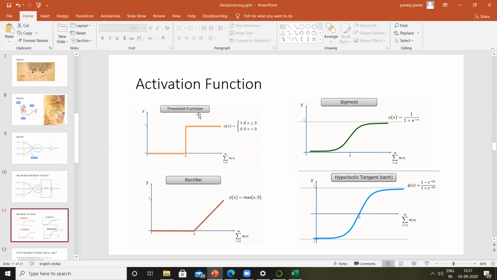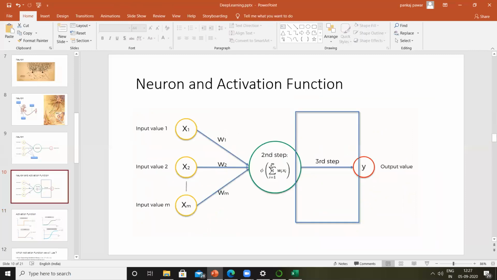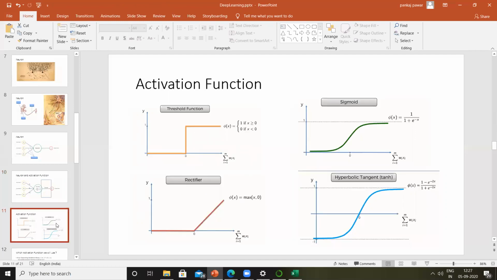We have an activation function called a threshold function. We have an activation function called a sigmoidal function. We have an activation function called a rectifier function. We have an activation function called a hyperbolic tangential function. So the function over here is called an activation function, and different activation functions available are threshold, sigmoidal, rectifier, hyperbolic, etc. These 4 are heavily used.